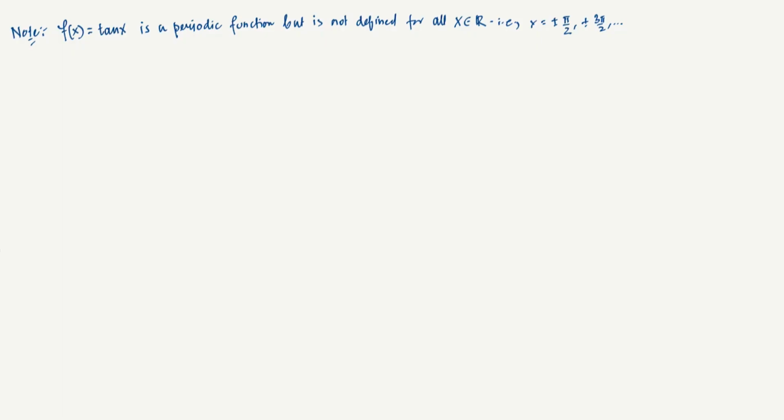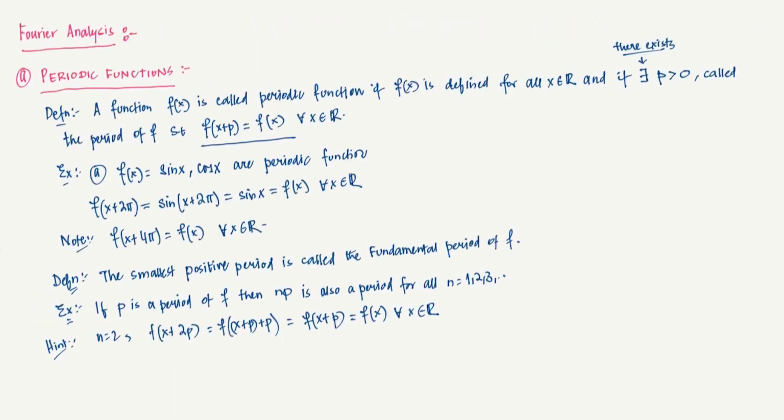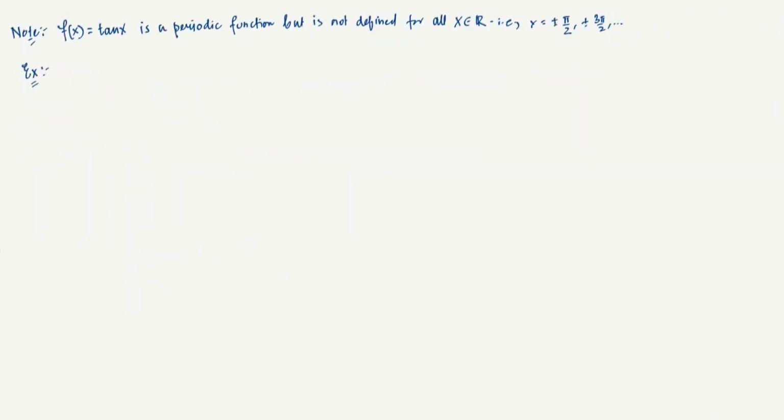Okay. So with that being taken care of, there are some other examples we can do. Let's look at another example. Let's see what happens to other fundamental functions. The sines and cosines are trigonometric functions, and we can show that they are periodic functions. And I just stated that tan is a periodic function in itself. What about other functions? Let's say another function is x power n, where n is a natural number.